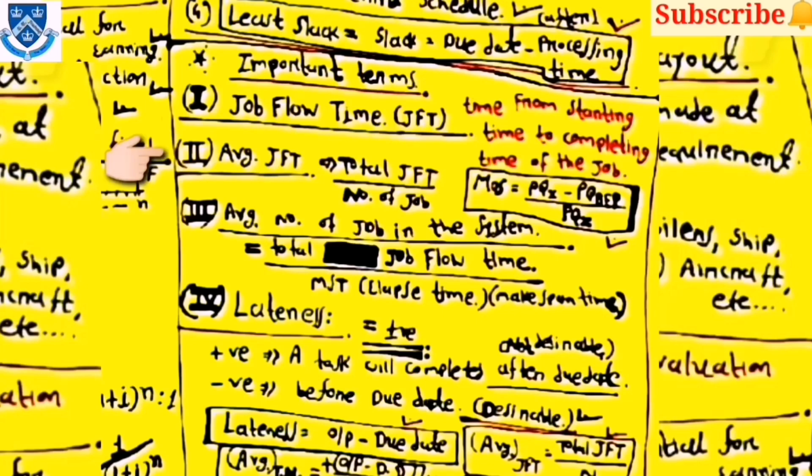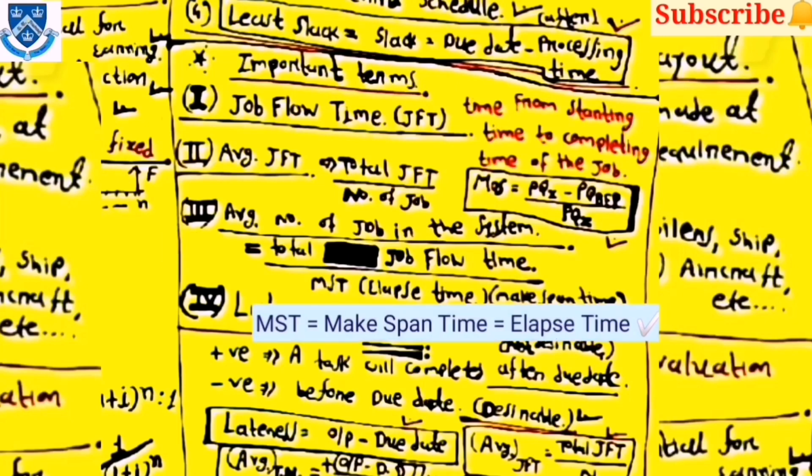Then the second one is the average JFT, meaning total JFT divided by the number of jobs. Then machine utilization is equal to PQX minus PQ at BAP, divided by PQX, and the average number of jobs in the system is equal to total job flow time upon MST, or the elapsed time. Here MST stands for max burn time.